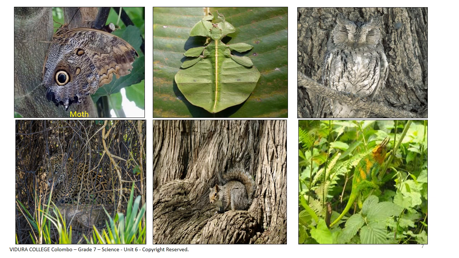Can you identify the second animal here? It's a leaf insect. Can you see its body? It exactly looks like a leaf of a plant. Next one is an owl. It is a predator which preys on animals like rats. What is the next animal? If you look closely, you will see a leopard. Next one is a squirrel. Last one is a chameleon. Its green color body matches with its environment.